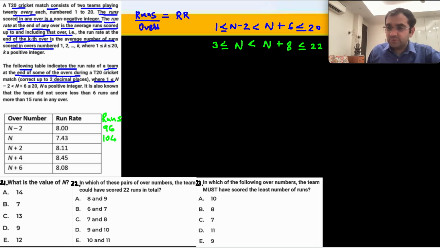I'm sorry, this is one more data point that we have to read. It is also known that the team did not score less than 6 runs or more than 15 runs in any over. Not less than 6, so 6 is possible. Not more than 15, so 15 is possible. Okay? In any over, between 6 and 15. So what can the minimum runs be? 6 into 2 is 12. Maximum runs 15 into 2 is 30, in any 2 overs.